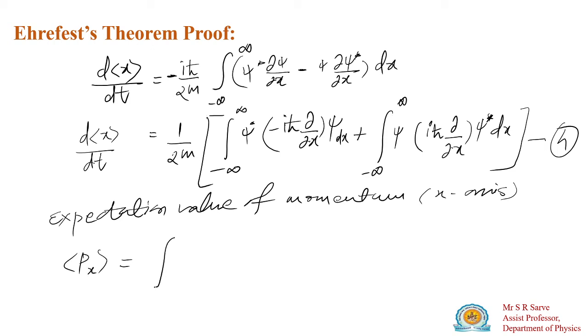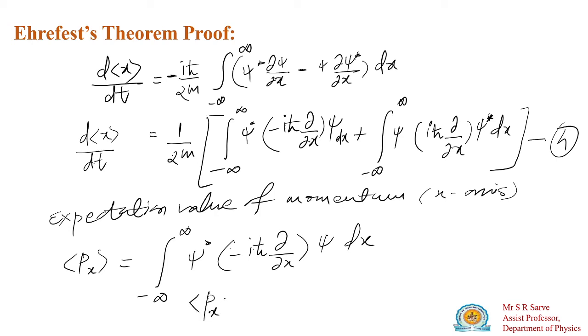This will be written as integration from minus infinity to plus infinity, psi star, operator of momentum, minus i h cross dou by dou x into psi into dx, right? Similarly, if you take the complex conjugate, this is the average measurement, so this quantity will also remain the same. This will be integration from minus infinity to plus infinity, psi, and the complex conjugate term will be plus i h cross dou by dou x, here psi star into dx.